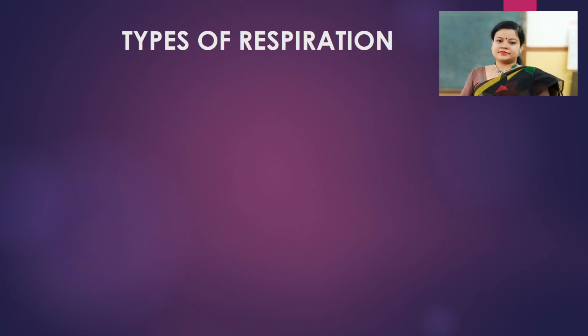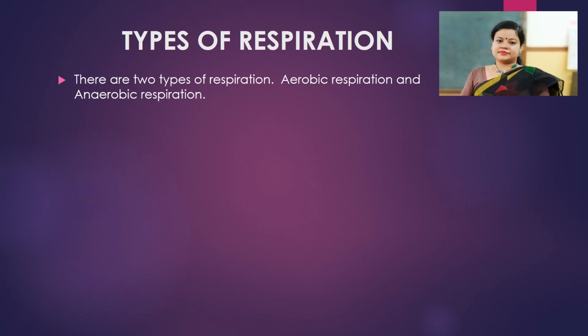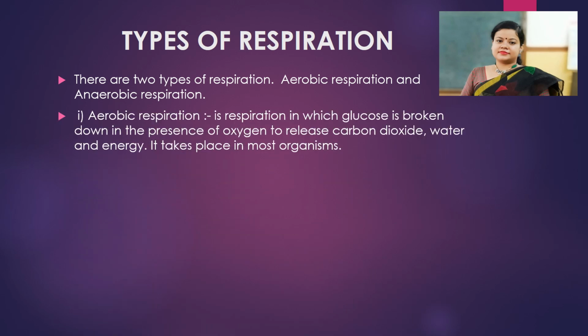Types of respiration. There are two types of respiration, aerobic respiration and anaerobic respiration. What is aerobic respiration? Aerobic respiration is that in which glucose is broken down in the presence of oxygen to release carbon dioxide, water and energy.